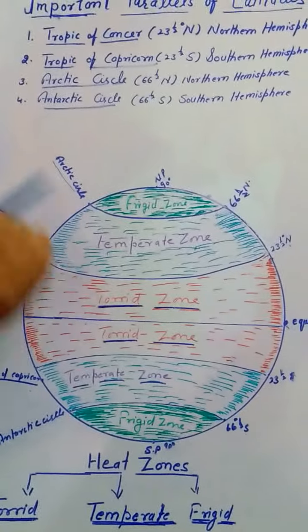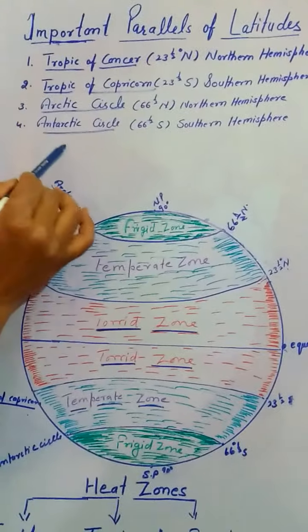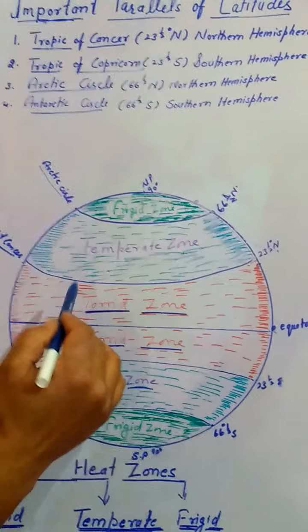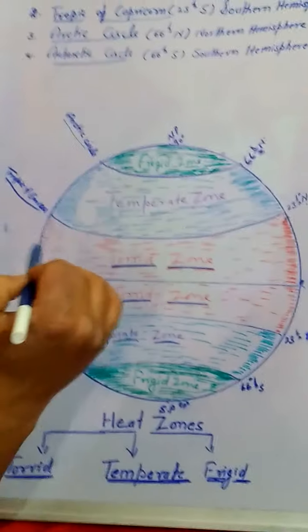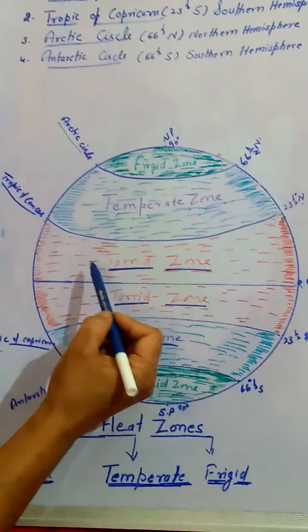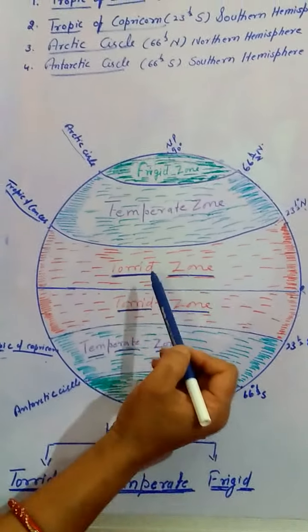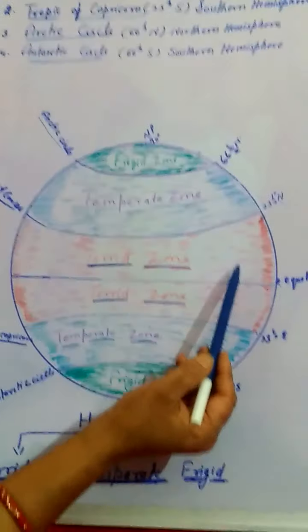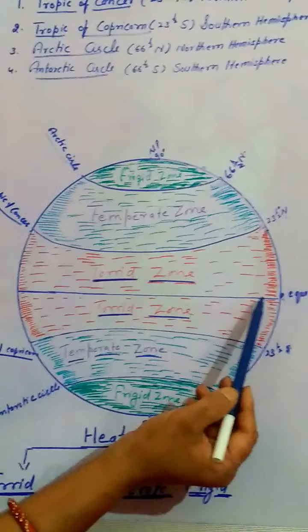While we have the knowledge of the important parallels of latitudes, we can understand the heat zones of the Earth. Earth has 3 heat zones. You can see in this globe, this is the part which lies nearby the equator.